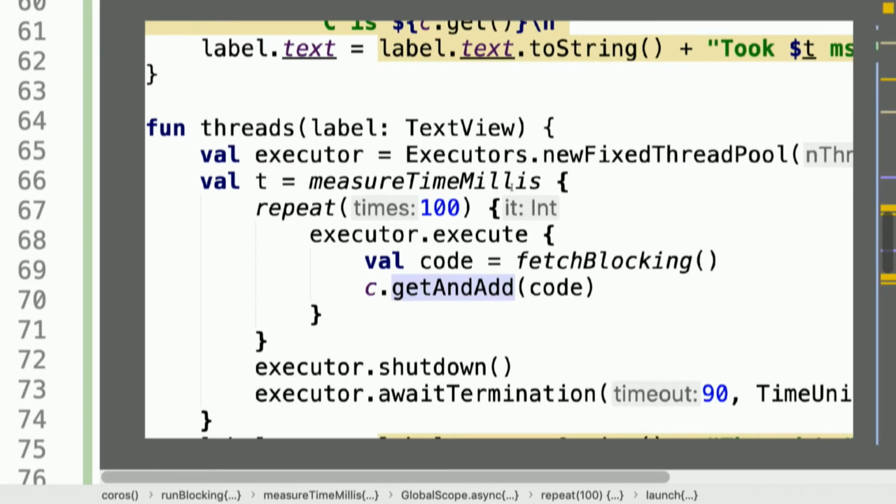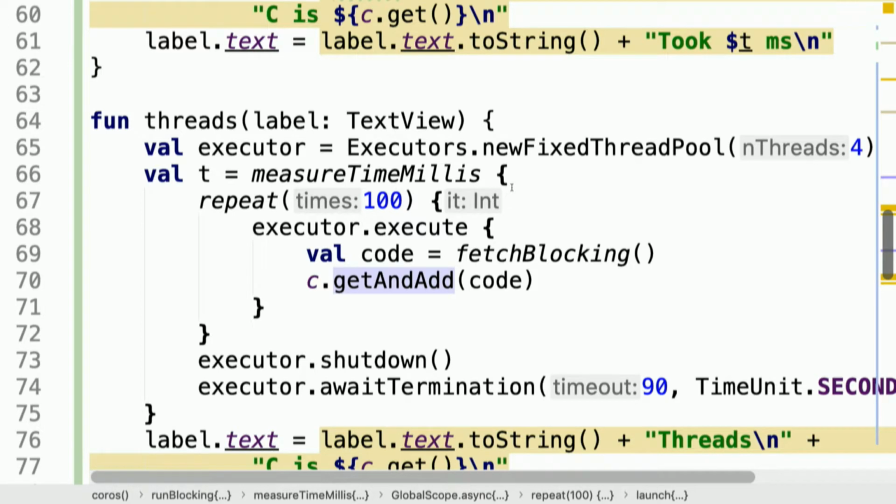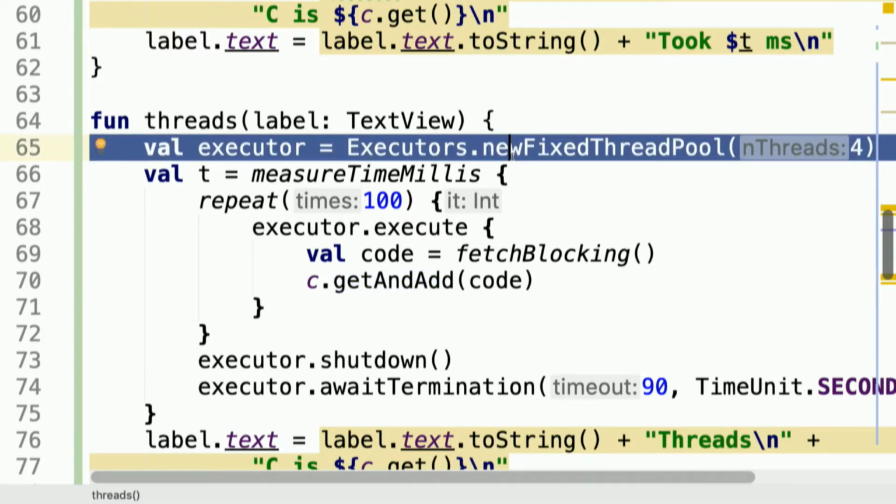And then here is a trick I will do that everyone is doing now. So it's not any trick. This is the same stuff, but in threads. I won't create 100 threads. I will just create a pool of 4 threads. It's a normal thing. I guess the number of threads should depend on how many cores or CPUs I have, like in this Mac or on my phone. But I will just create a pool of threads. The same thing that coroutines are doing. And the rest is more or less the same.